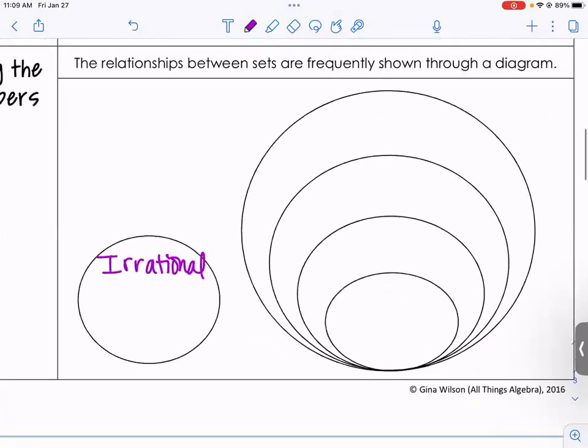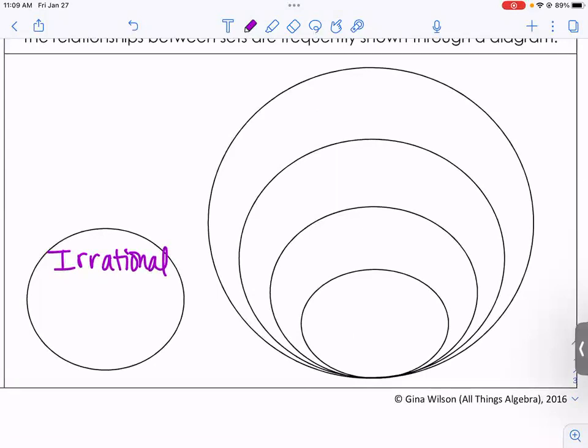Now, we then have, I'm going to start with the smallest. We have our natural numbers. Okay. And here's our natural numbers. Okay. 1, 2, 3, 4. When you go to kindergarten, these are the numbers that you learn. Okay. Well, then once you figure out how to count, right? Well, then we add in, okay, what's this concept of 0?